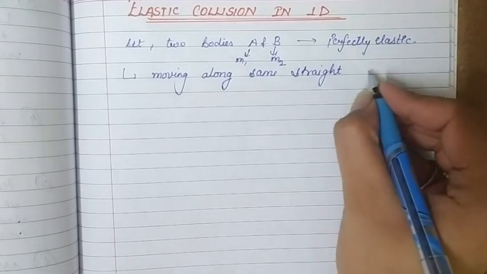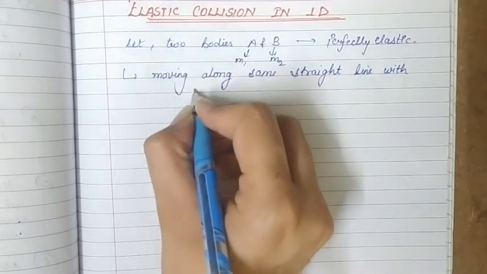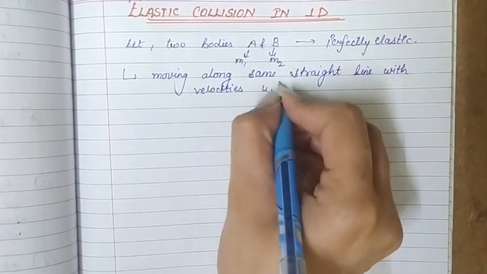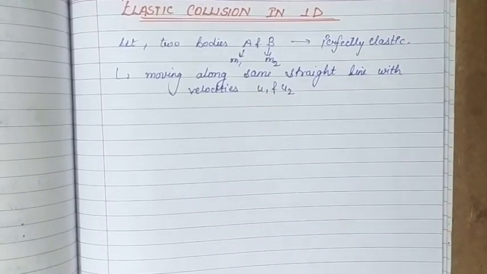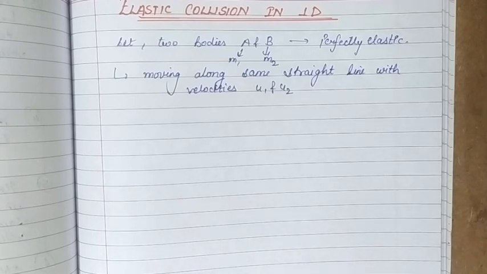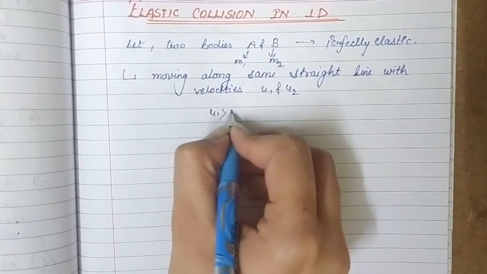So these bodies are moving along the same straight line with velocities u1 and u2. Now this is the situation before collision. When these two collide, we are assuming that the velocity u1 is greater than u2.